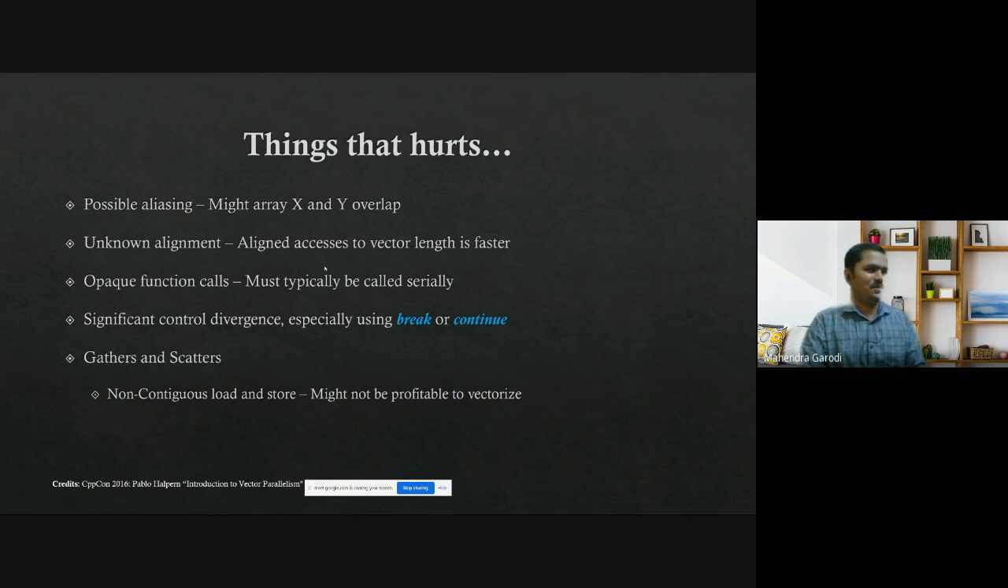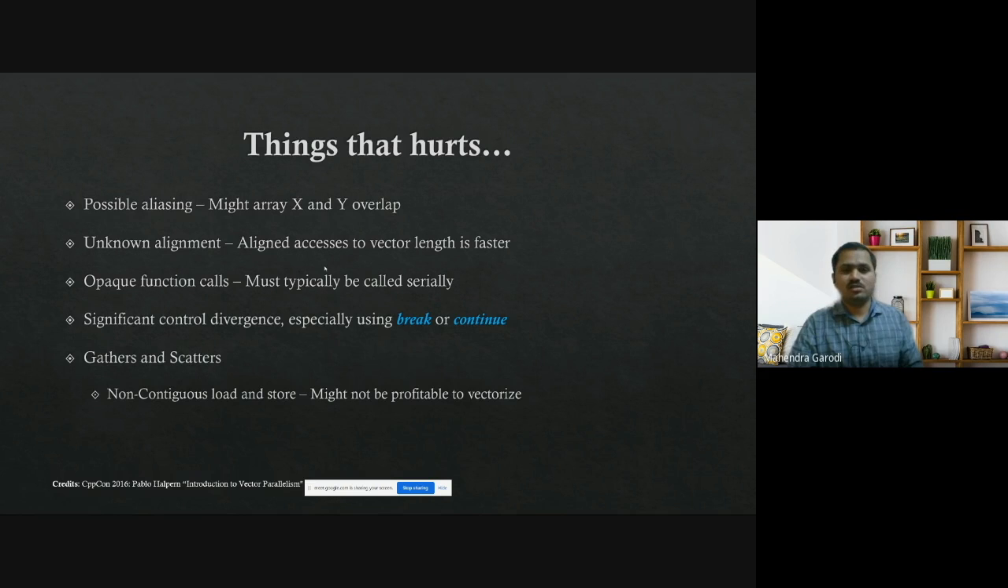Now, things that hurt. While doing auto vectorization, these are some things which can very badly affect it. One is possible aliasing, because the compiler might not be able to figure out whether there is overlap of X and Y, so it has to emit extra instructions. Next, unknown alignment. If you are loading 16 bytes of memory at the same time, the architecture works very well when that memory is aligned to 16 bytes, so the address is a multiple of 16. If it is unaligned, then it has to do two loads, so performance can be a problem.